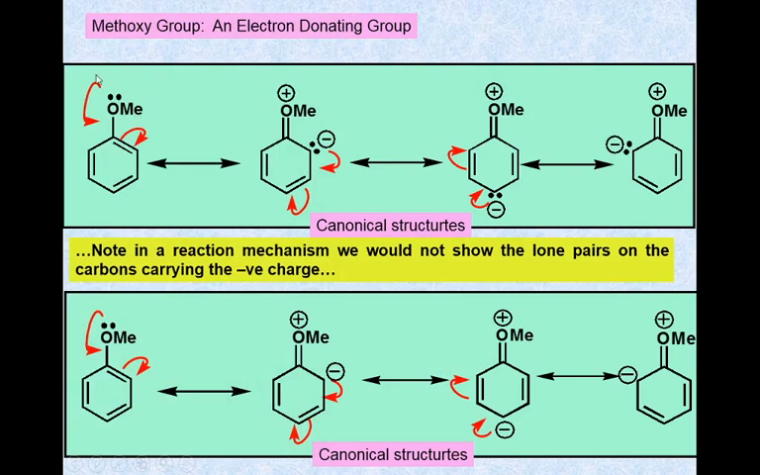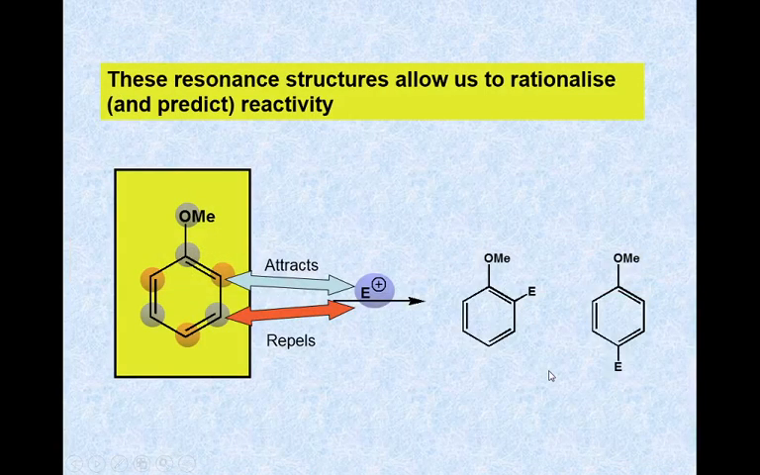Here the methoxy group is an electron donating group. Therefore, the lone pair of oxygen is involved in the delocalization and there is a formation of negative charge over the ortho and para positions, and these are the canonical structures of methoxybenzene. Therefore, the ortho and para positions in methoxybenzene are electron rich.